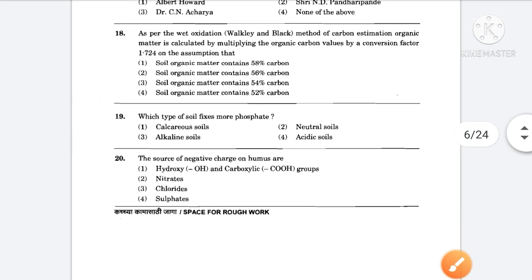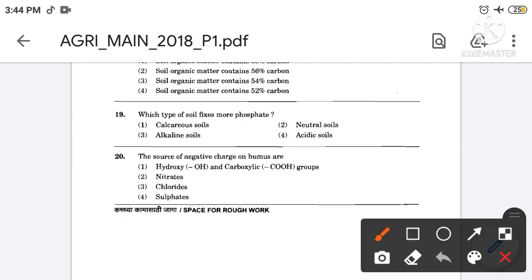Then next, which type of soil fixes more phosphate? The correct answer is option number first. So the calcareous type of soil fixes more phosphate.